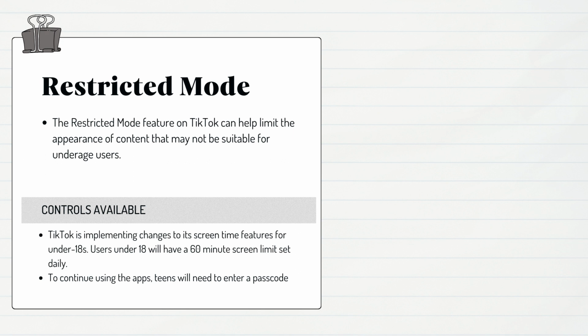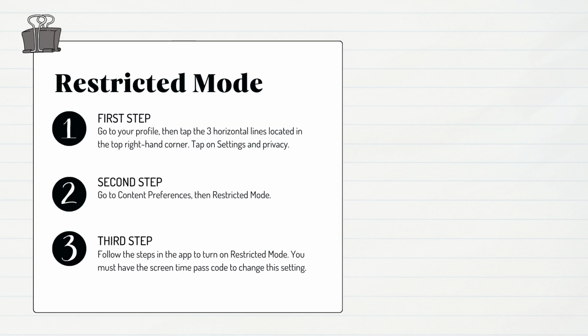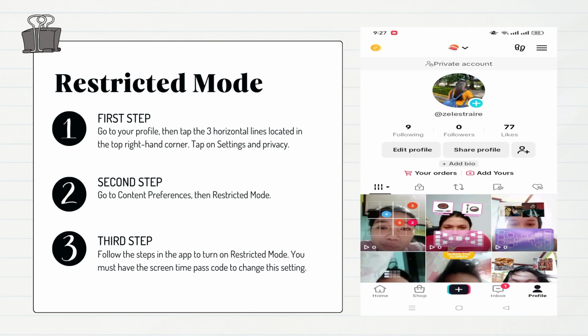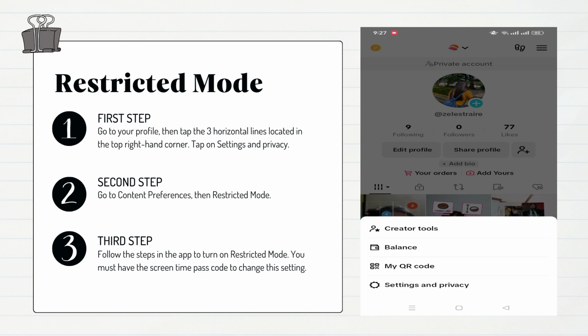Next, Restricted Mode. The Restricted Mode feature on TikTok can help limit the appearance of content that may not be suitable for underage users. TikTok is implementing changes to its screen time features for under 18s. Users under 18 will have a 60-minute screen limit set daily. Step 1. Go to your profile and then tap the 3 horizontal lines located in the top right-hand corner. Tap Settings and Privacy.